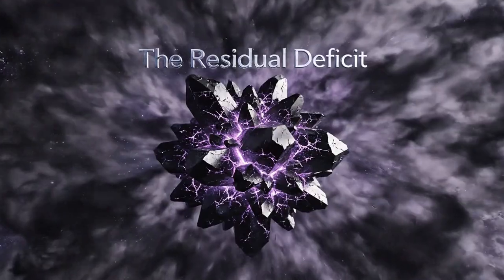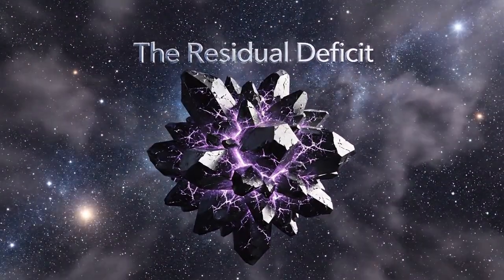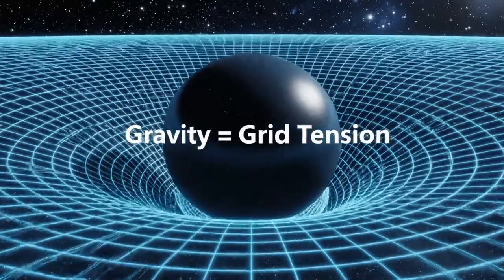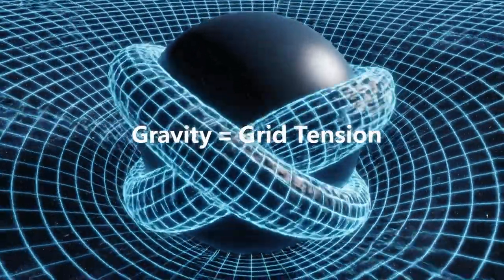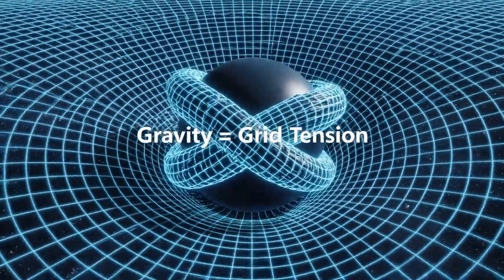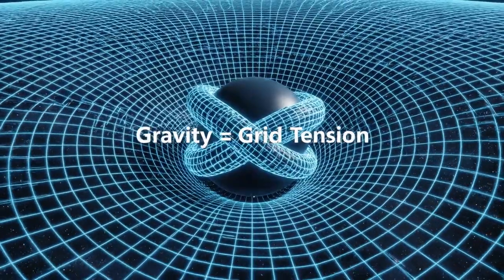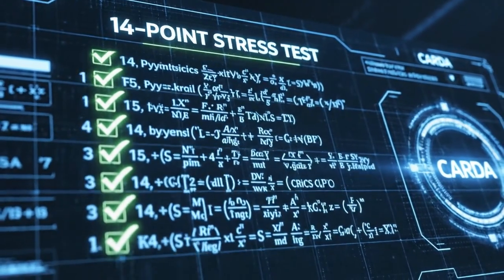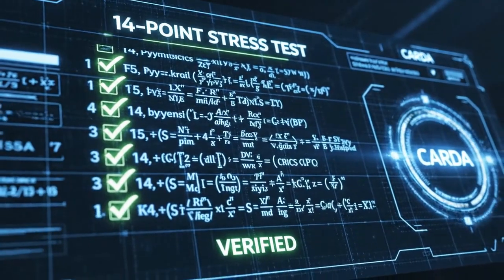When two vacuum potentials interact, they hit the limit and leave a permanent scar, a residual deficit. This changes everything. Gravity isn't just curvature, it is the tension of this saturated grid tightened around a knot. This isn't just philosophy. We built a computer simulation to test CARDA against the 14 biggest problems in science.